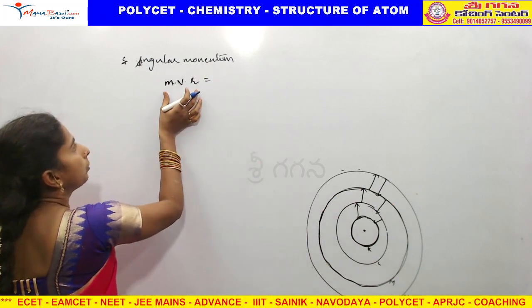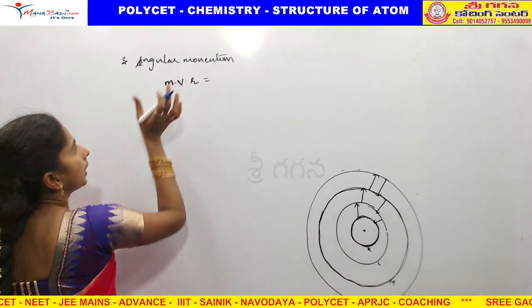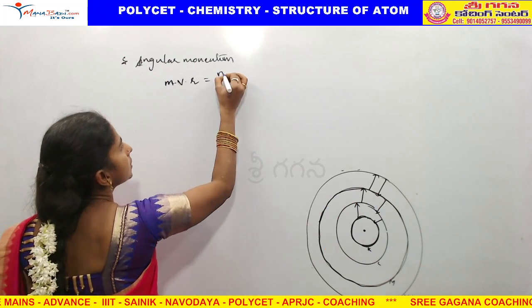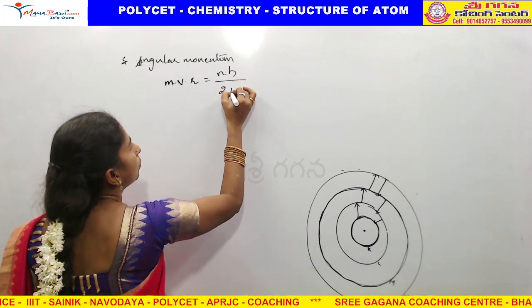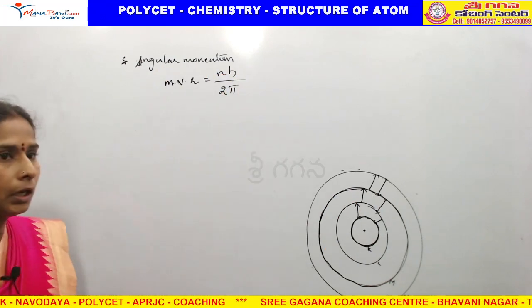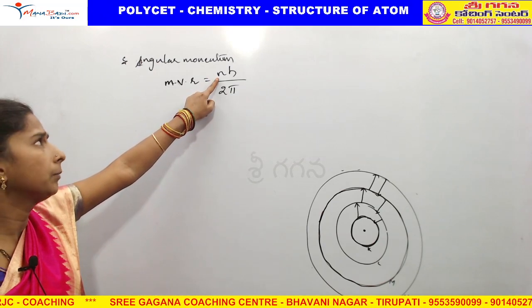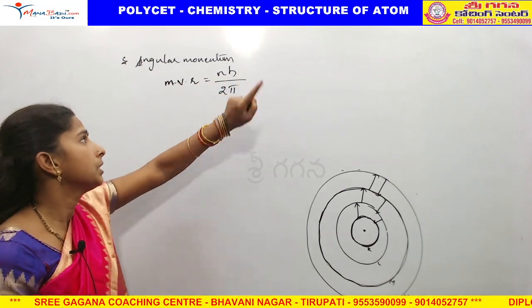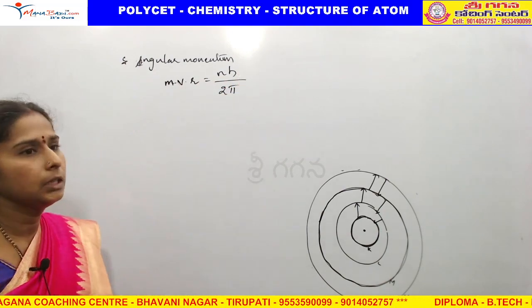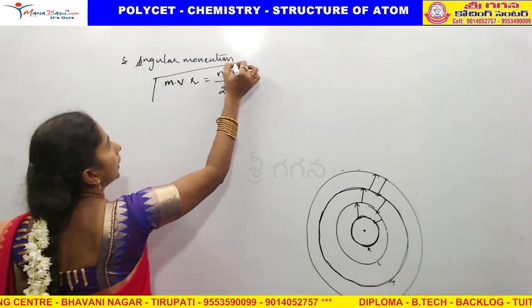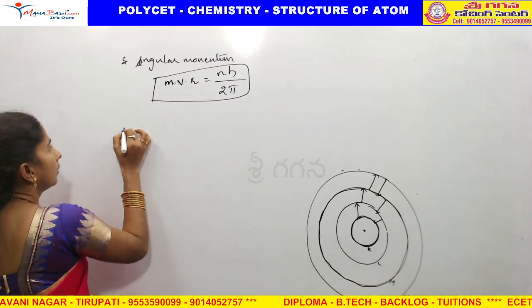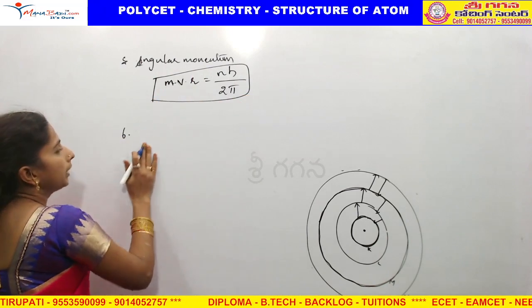Multiplying these three, we get angular momentum, which equals nh by 2 pi. Here n is the principal quantum number, means the number of the shell, h is Planck's constant, and 2 into pi.